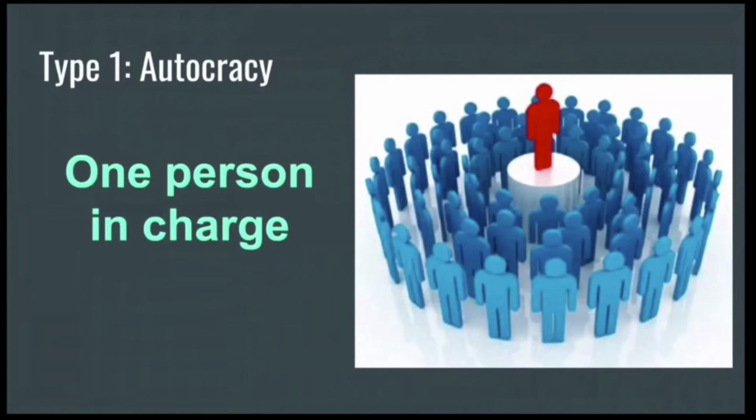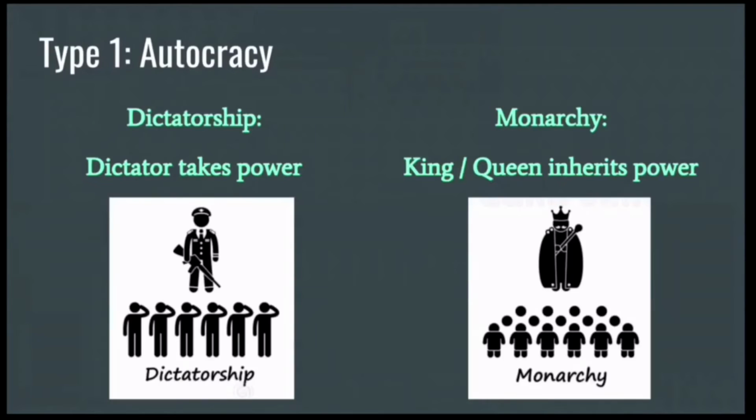So the first type is an autocracy where one person is in charge. There are different types of autocracies. For example, there's a dictatorship. The dictator takes power. Usually, they will get the military on their side and then they'll overthrow the existing government. An example of this might be Fidel Castro in Cuba.